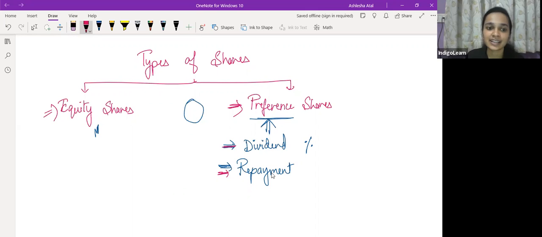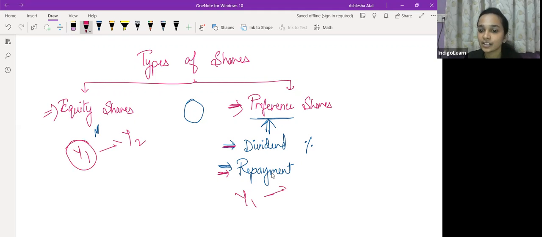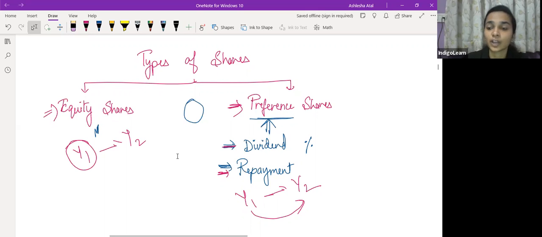अगर say in year 1 equity shareholders are not paid any dividend, so in year 2 equity shareholders will not be paid dividend of year 1. However, when we talk of preference shareholders, so year 1 if they are not paid any dividend, in year 2 when the dividend is being paid, they'll be paid dividend of year 1 as well. So there is an accumulation of dividend which happens, and that is in case of cumulative preference shares. So that is one very significant difference when we are talking of equity shareholders and preference shareholders.